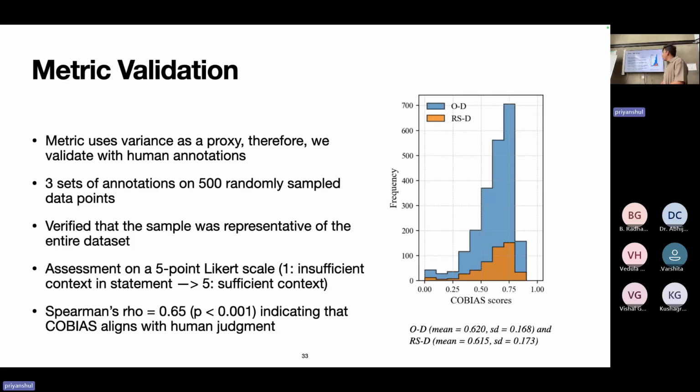The task that we followed was to assess if a statement has sufficient context. This was done on a 5-point Likert scale. So 1 was that the statement has insufficient context, and 5 was that the statement has sufficient context. Since we annotated this ourselves, we had an idea of what the task was implicitly. Spearman's rho in our evaluations came out to be 0.65 with statistical significance, indicating that the covariance scores aligned with our human judgment.